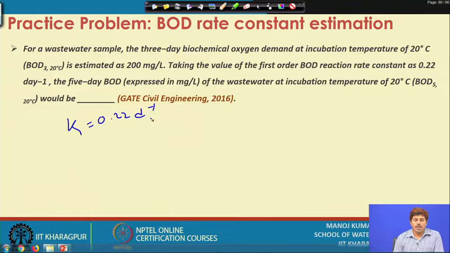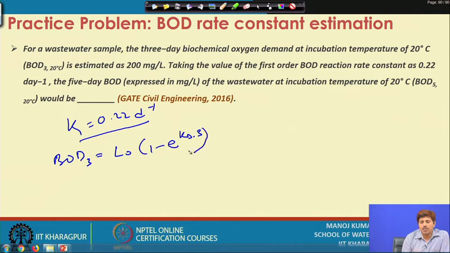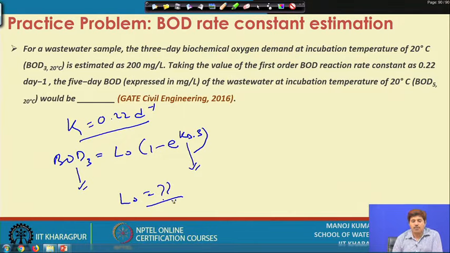So, we have been given the value of K, and we have been given the BOD 3 value. We know that BOD 3 is equal to L0 times (1 minus e to the power minus Kd into 3 days). So, we have been given this value and this rate constant value, and the only unknown is L0, which we can determine from this.